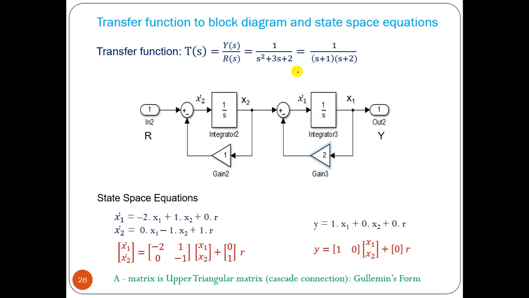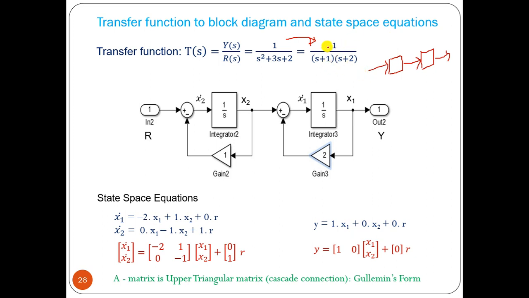Now we can have the series form. Two blocks are connected in series, a 1 by s plus 1 block and a 1 by s plus 2 block.